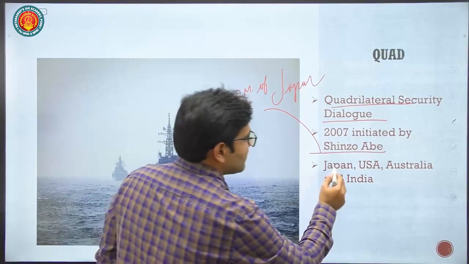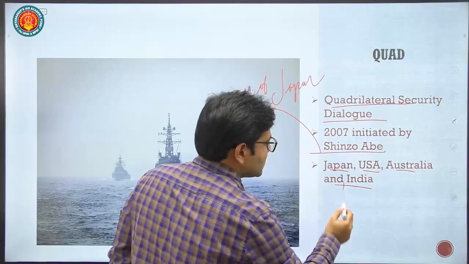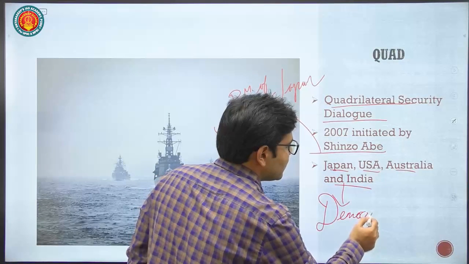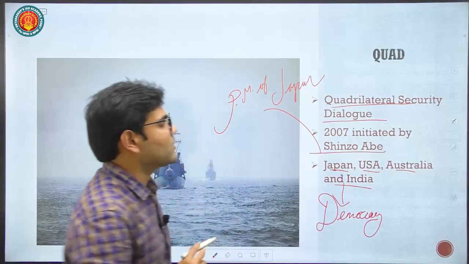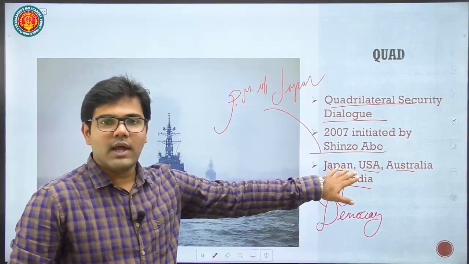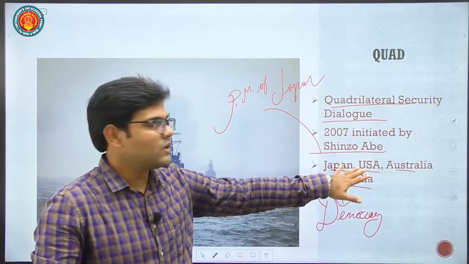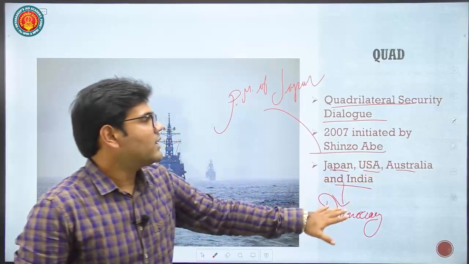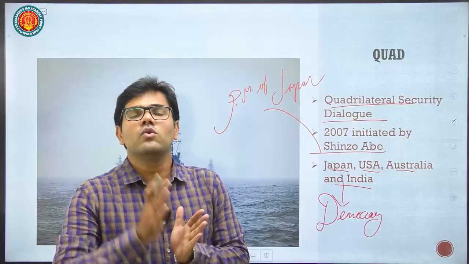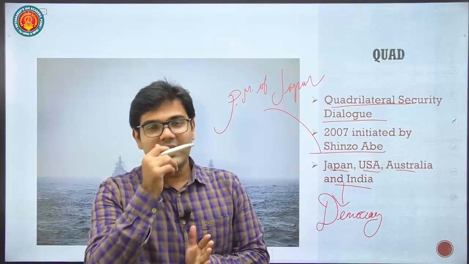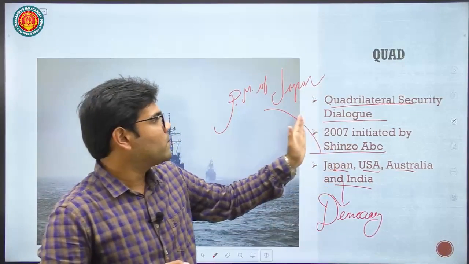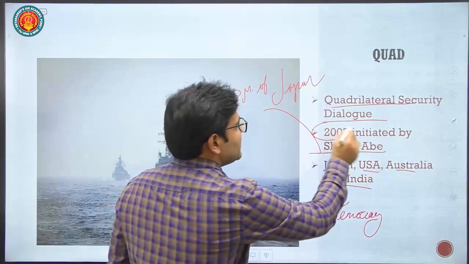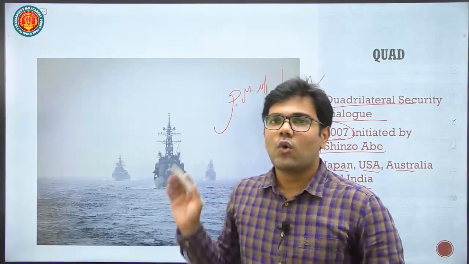You can observe that all these countries are democracies. USA, the oldest democracy. India, the largest democracy. Japan. In Japan, we have a monarch, but that's a different story. They follow democracy. And in Australia, we have a federal democracy. So all the democratic countries came together to contain the influence of China. They formed a grouping called the Quadrilateral Security Dialogue, initiated by Shinzo Abe in the year 2007. So just remember the Quad countries.